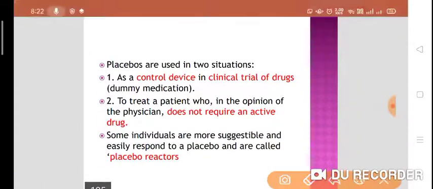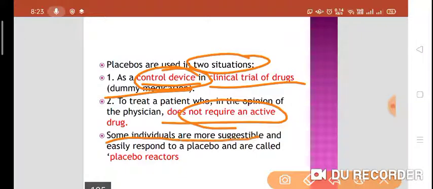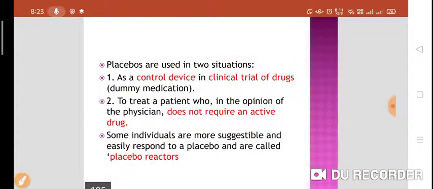Placebos are used in two situations. They are used as a control device in clinical trials of drugs. When you have to compare two drugs for safety or efficacy, we use placebo as a dummy medication or control device. Or to treat a patient who does not require an active drug, we can give placebos or dummy medication. Some individuals are more susceptible and easily respond to the placebo. We call them placebo reactors.